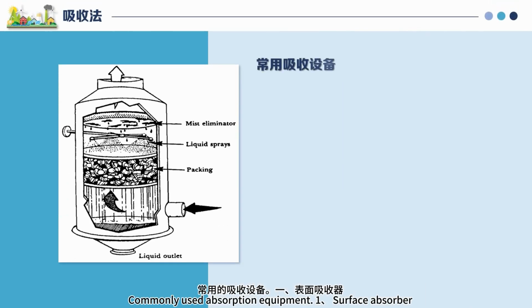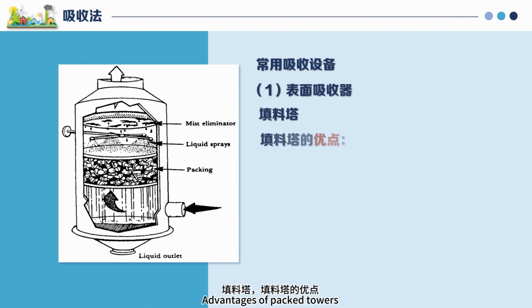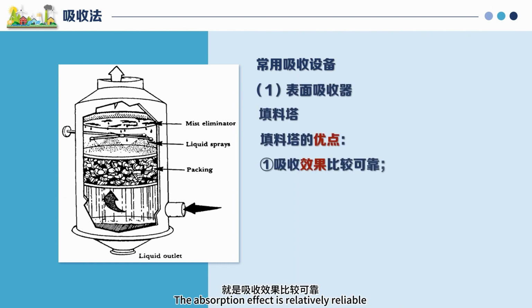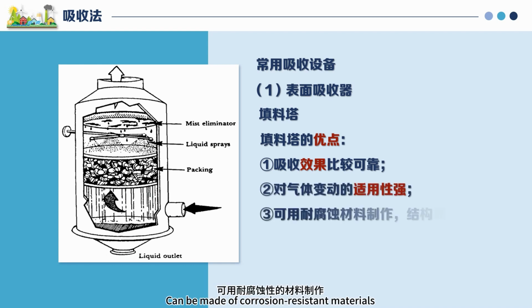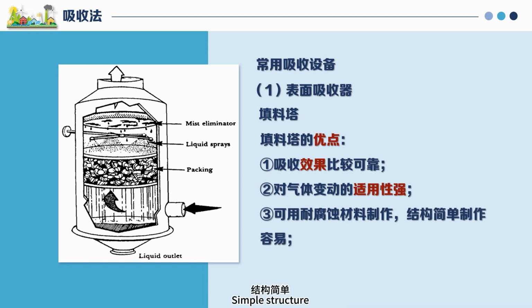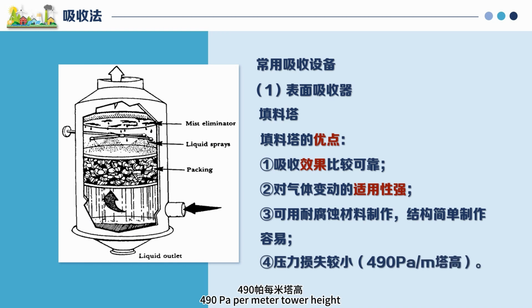One, surface absorber: the packed tower. Advantages of packed towers: the absorption effect is relatively reliable, strong adaptability to gas flow fluctuations, can be made of corrosion-resistant materials, simple structure, easy to make, low pressure loss, 490 pascals per meter of tower height.